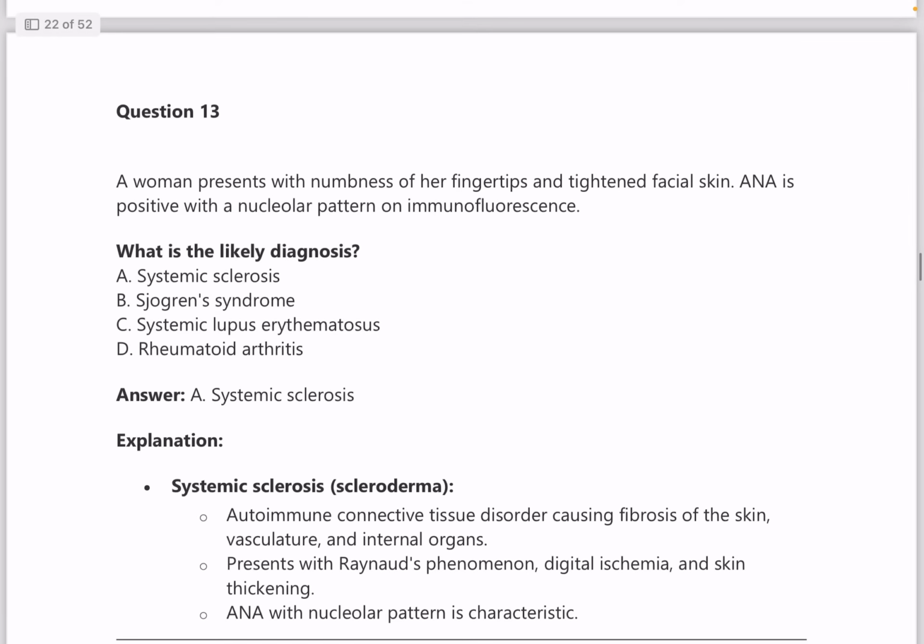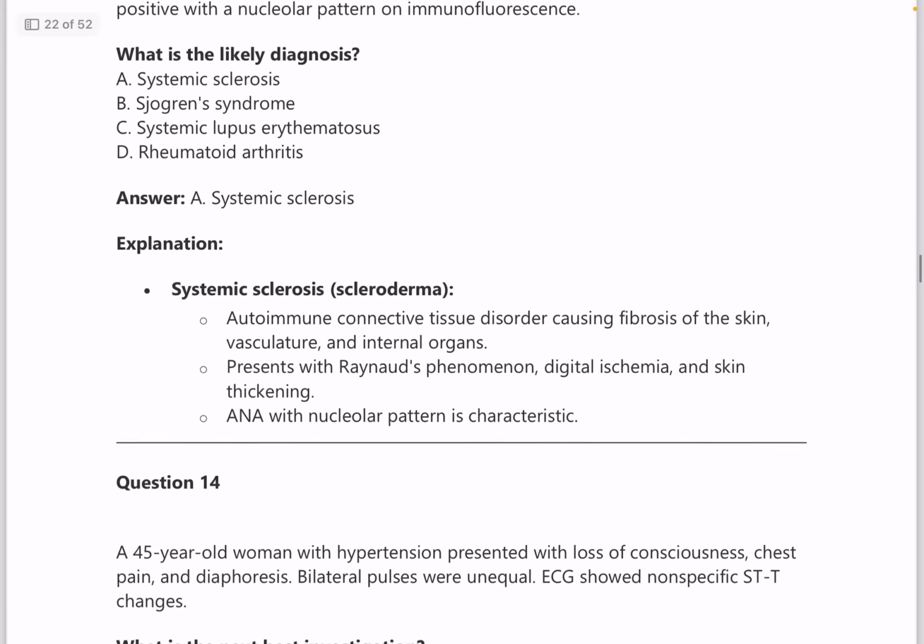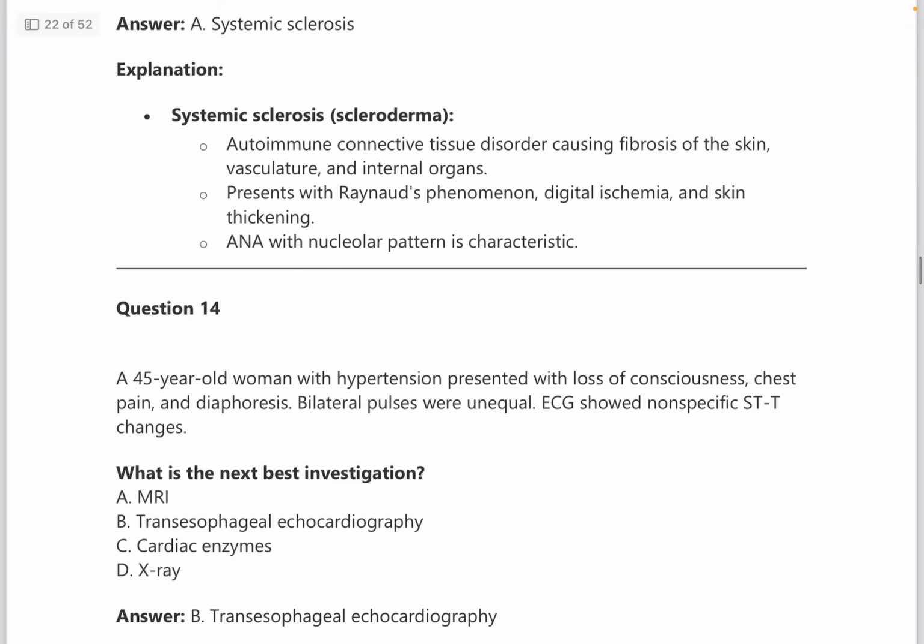Next, question number 13. A woman presents with numbness of her fingertips and tightened facial skin. ANA is positive with nucleolar pattern. What is the diagnosis? Answer is systemic sclerosis or scleroderma.